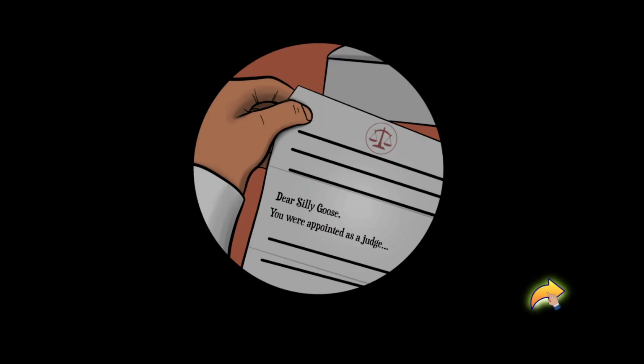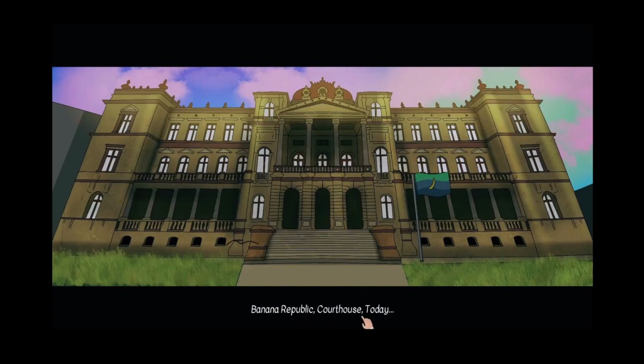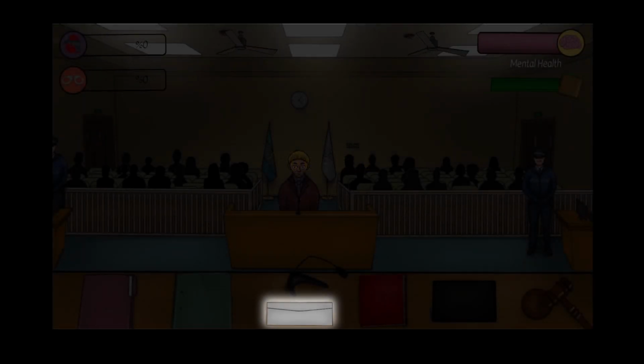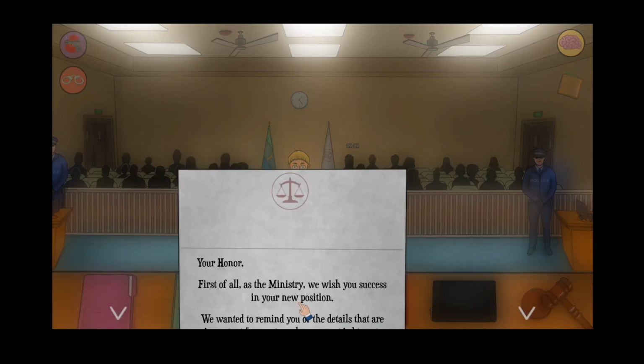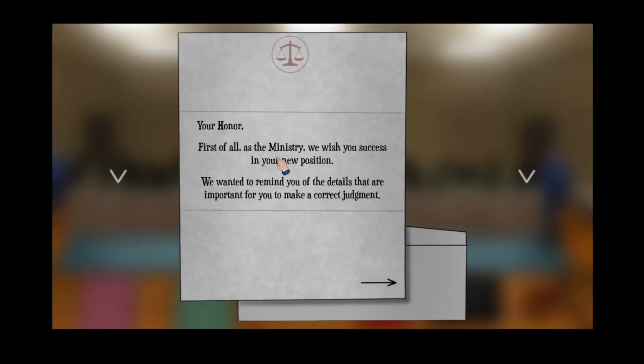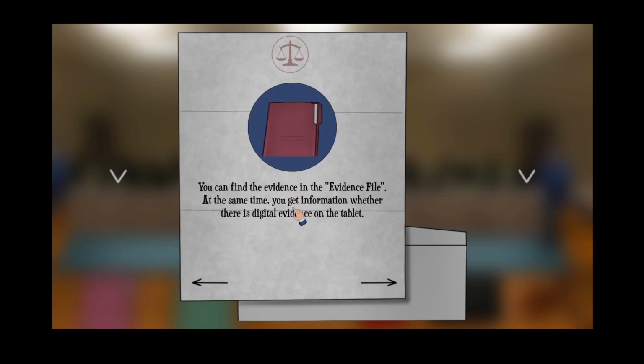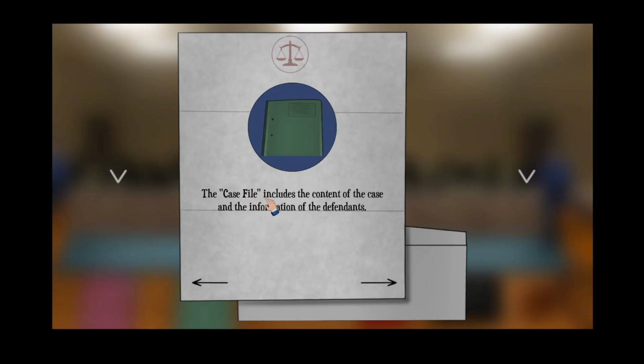Dear Silly Goose, you are appointed as a judge. Banana Republic. Week 1, Case 1. Your Honour, first of all, as a ministry, we wish you success in your new position. We wanted to remind you of the details that are important to make a correct judgment. You can find the evidence in the evidence file, at the same time you get information whether there is digital evidence on the tablet.